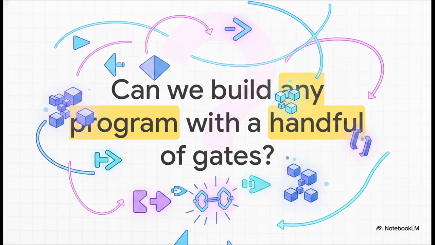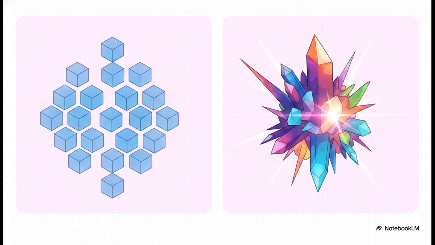Because quantum states are continuous, there are basically an infinite, uncountable number of possible quantum gates. So do we need an infinite number of physical gates to build a computer? Thankfully, the answer is no. But to understand exactly why, we have to divide our gates into 2 different camps. First, we have Clifford gates, which include the Hadamard, the phase gate, and that CNOT gate we just talked about. These are mathematically highly stable. They map Pauli operators to other Pauli operators, which makes them incredibly useful for tracking errors.